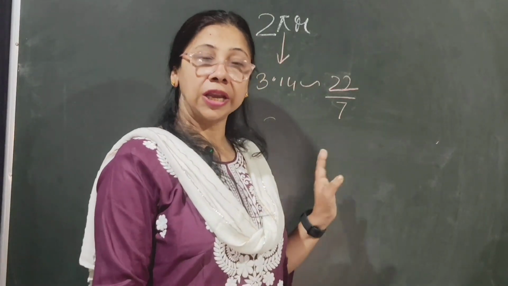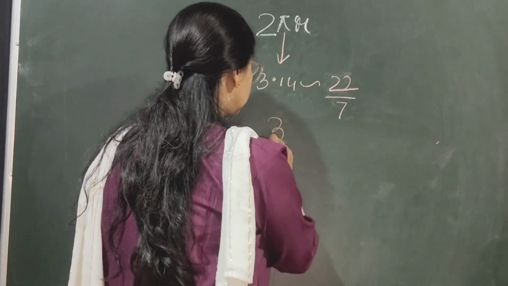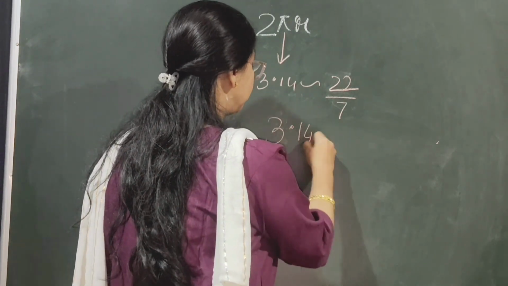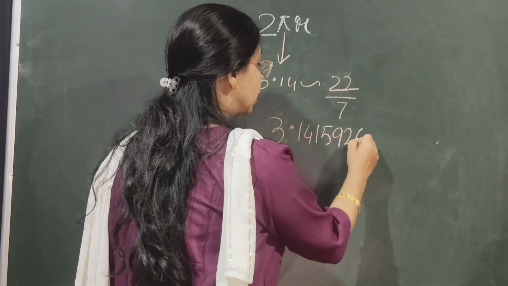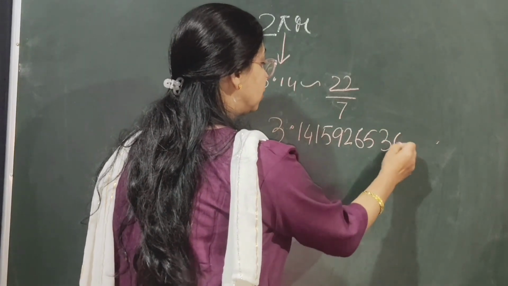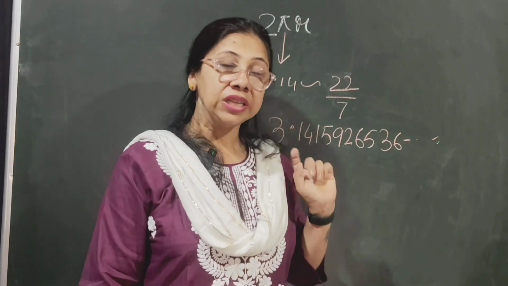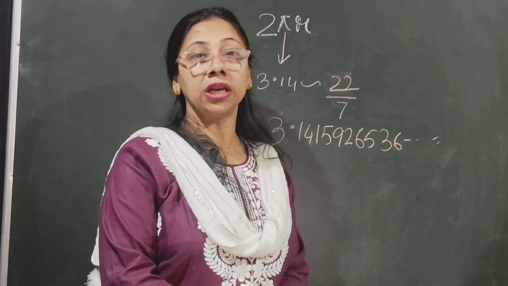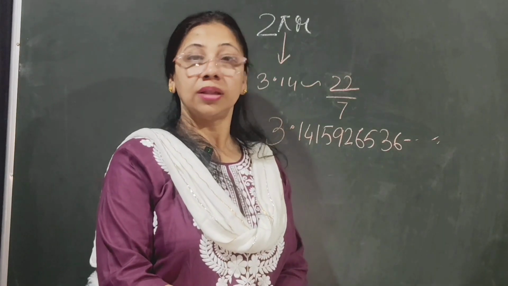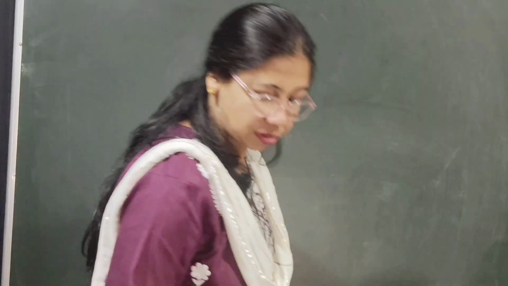The value of pi can be written as 3.1415926536 and it will keep on going. These numbers cannot be represented in p by q form. That's why they are known as irrational numbers.